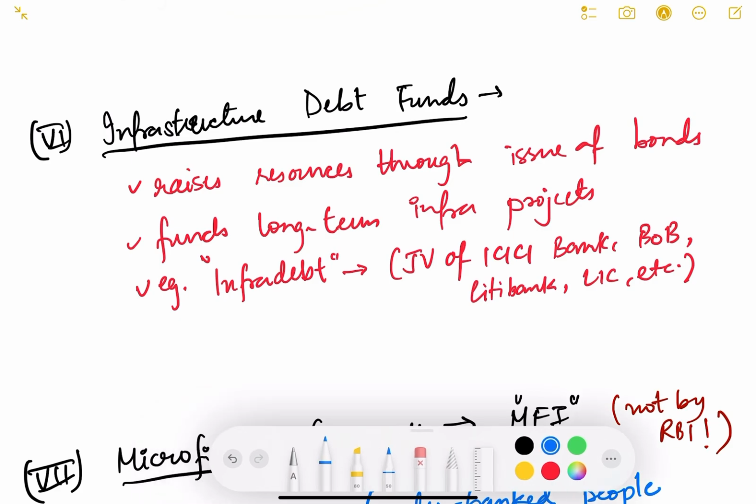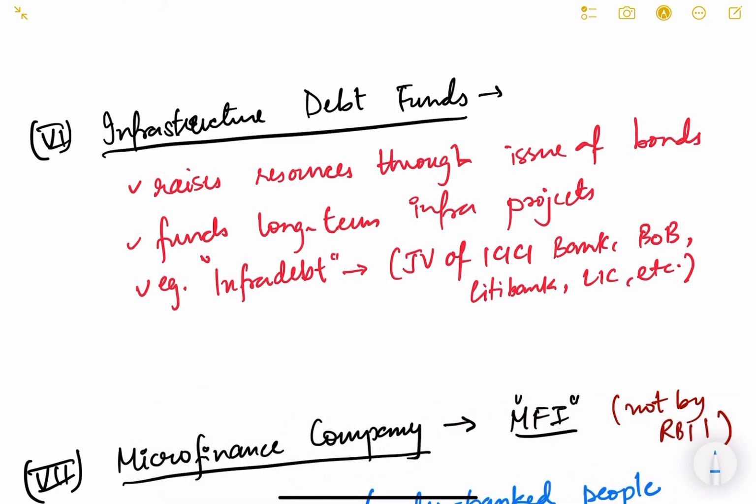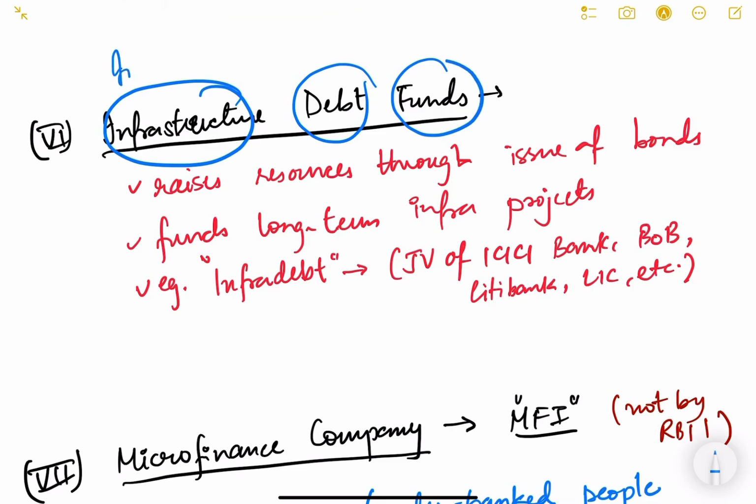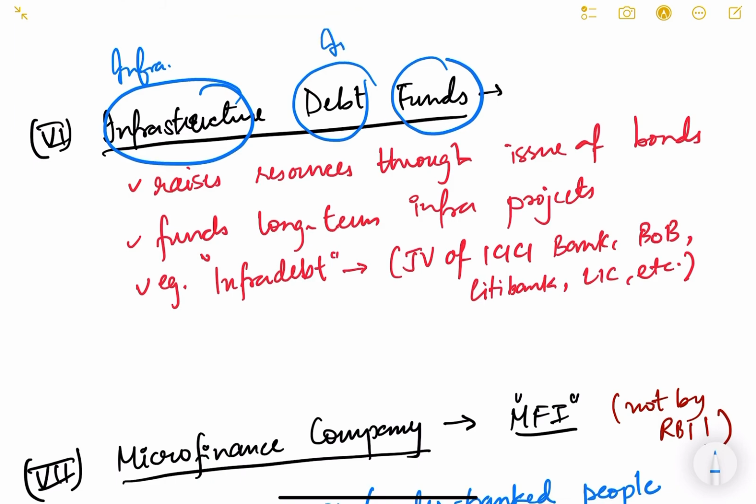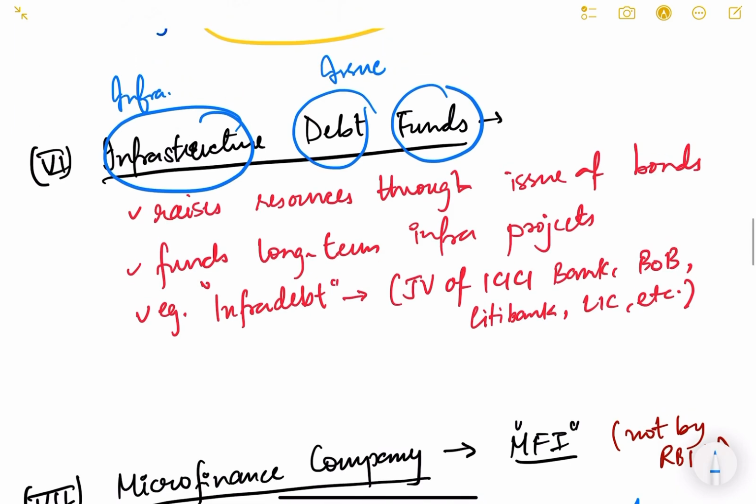Now let us come to the next kind of NBFC. It is infrastructure debt funds. See, again the name, it will invest in infrastructure projects. It is debt funds, meaning it will get money by issuing debt products, issue of debt instruments.